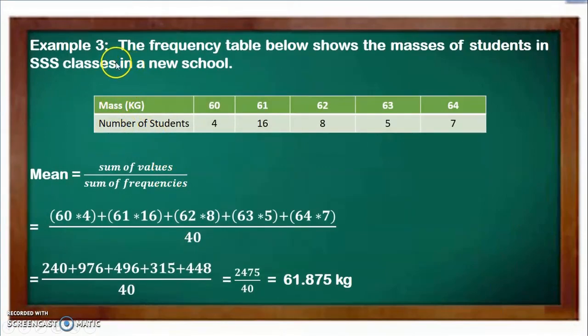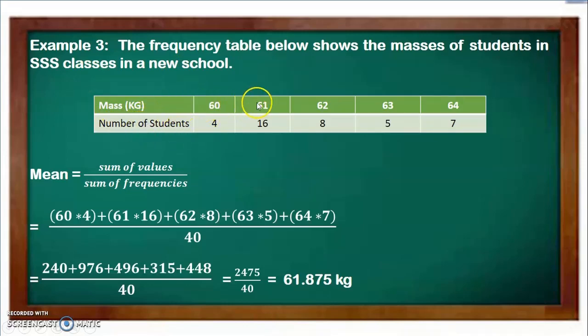We have some types of data that we call good and ungrouped data, but you will see that in a subsequent class. The frequency table below shows the masses, that is the weight, of students in an SS (senior secondary school) class in a new school. Mass here is like weight, so it's in kg, kilograms, and the number of students.